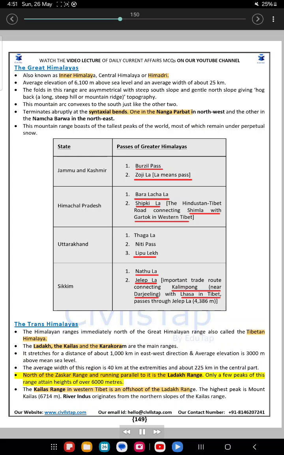North of the Zanskar range and running parallel to it is the Ladakh range. Only a few peaks of this range attain heights of over 6,000 meters. The Kailash range in western Tibet is an offshoot of the Ladakh range. The highest peak is Mount Kailash, 6,714 meters. River Indus originates from the northern slopes of the Kailash range.